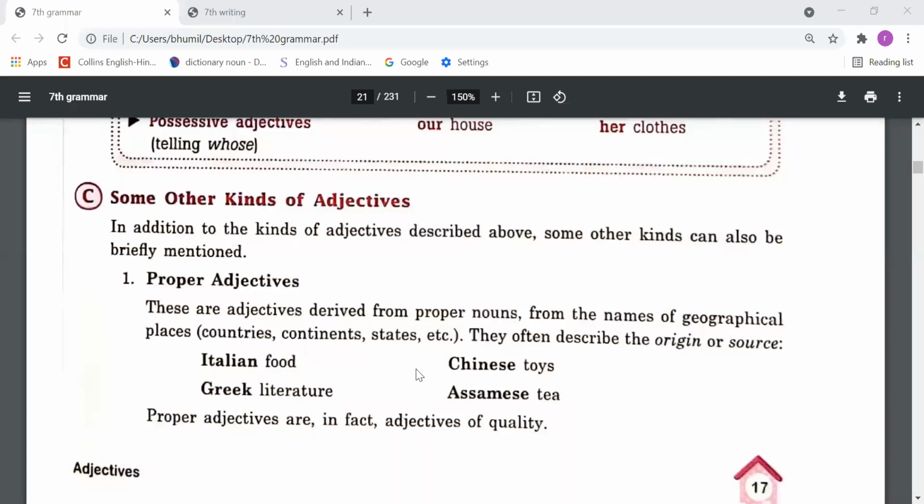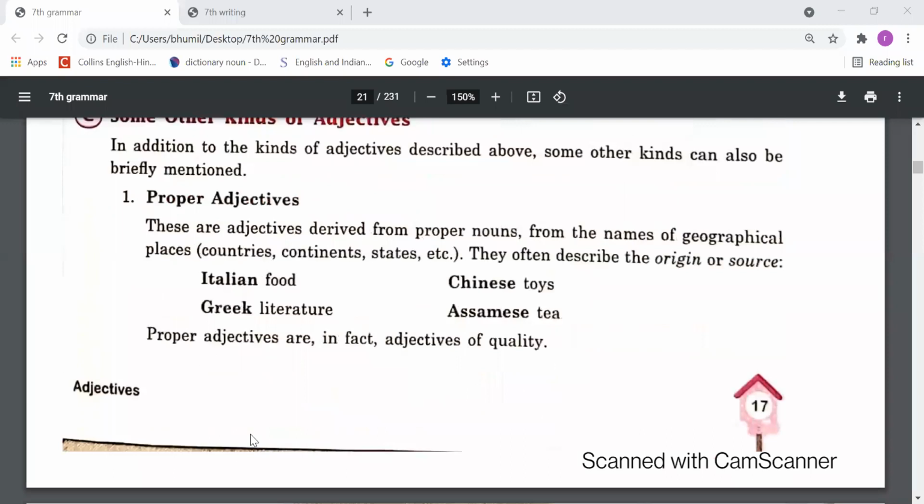So these words are proper adjectives: Italian, Chinese, Indian, American. So these are the proper adjectives. Proper adjectives are in fact adjectives of quality. If you see, these are the adjectives of quality, but they are the proper adjectives.